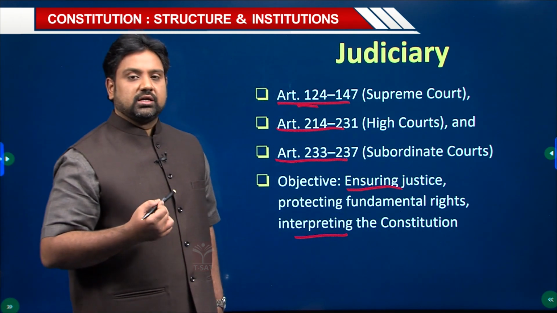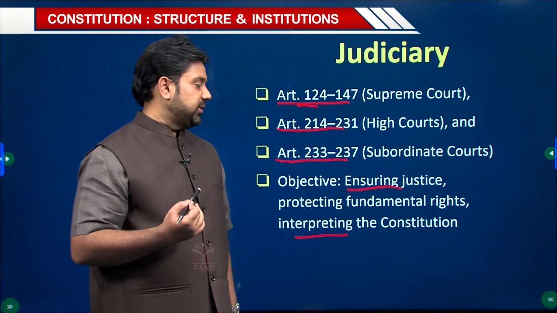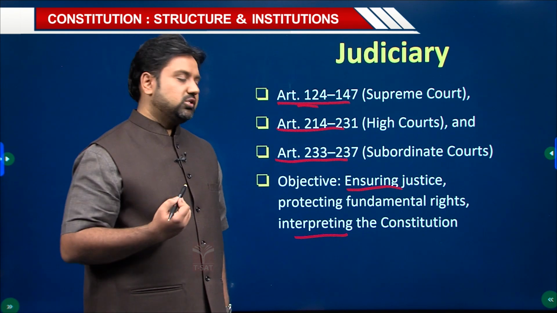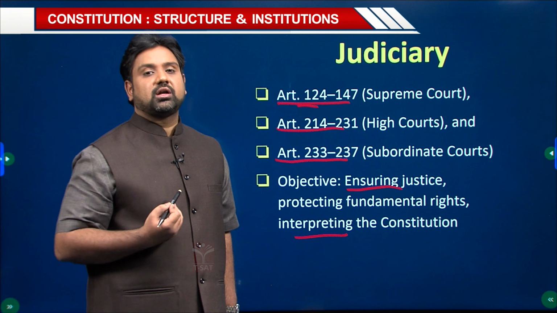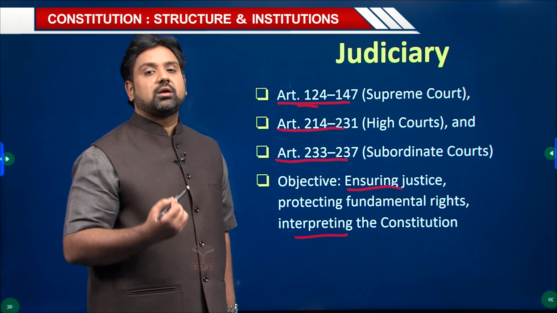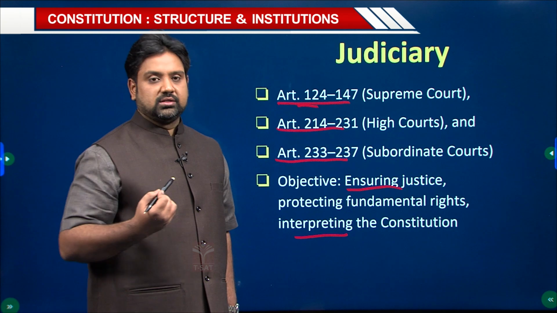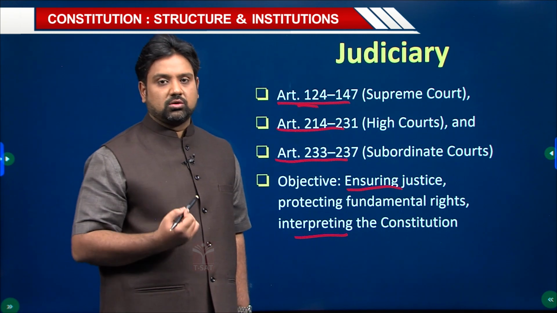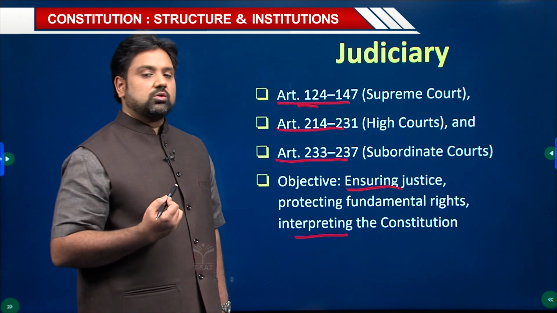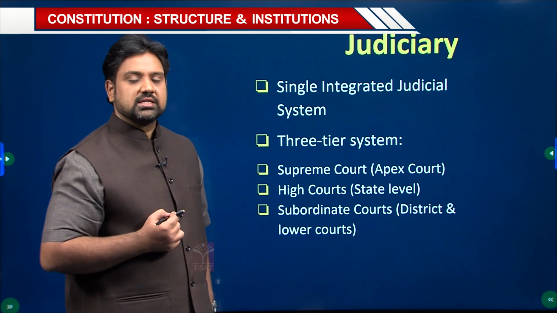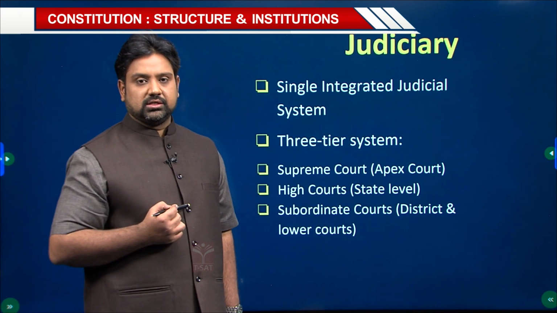When there is a tussle or a rift between the executive and the legislature, it is actually the judiciary which sits as the interpreter of the constitution. It will interpret the various provisions of the constitution to ensure that the system of checks and balances is followed in the society. So here what we have seen is, in India we follow something called a single integrated judiciary.